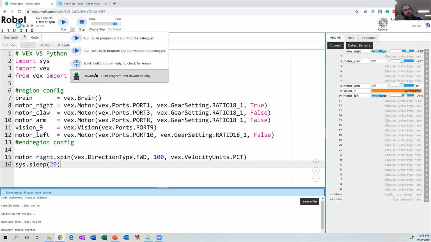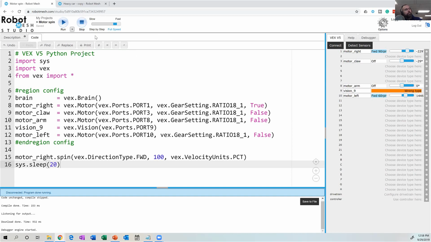So I just wanted to show this, that's one way I could transfer my program without executing it. Because I am connected and I have my robot mounted on the table, I'm just going to hit run. We'll see what happens. Before I hit the play button up here, I'm going to go into the camera so we can see what the robot does.